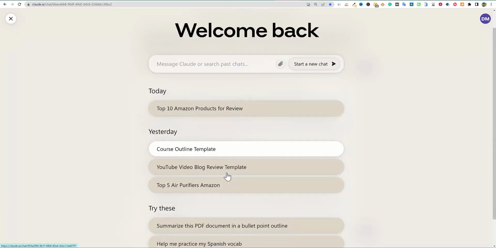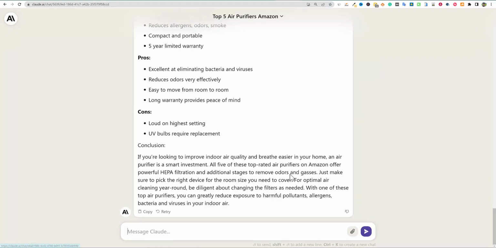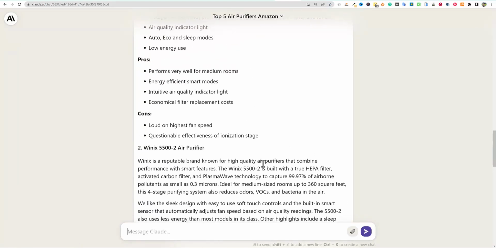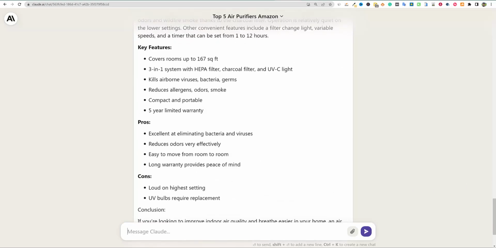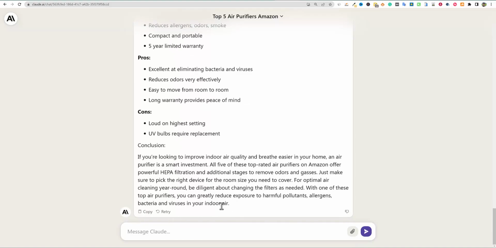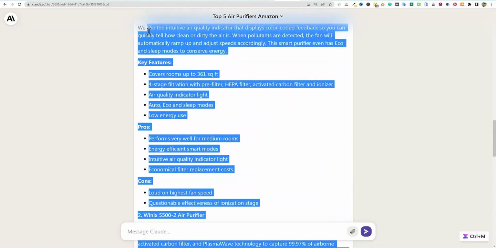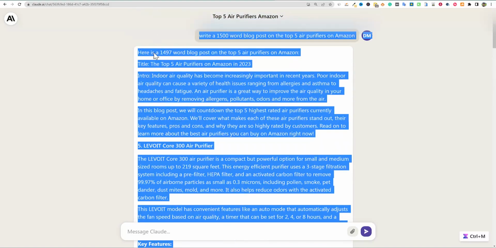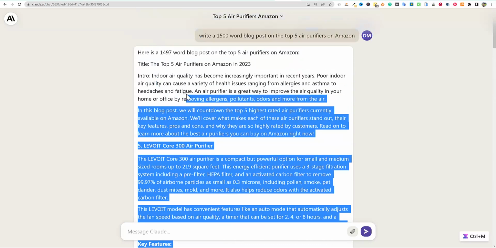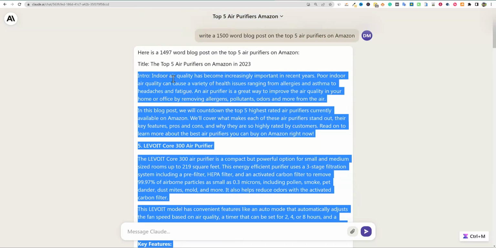But it did do a good job answering the top 5 air purifiers on Amazon. It came right up here, and we can see if we just highlight. I wish there was a thing that said how much text there is, but it is very much like ChatGPT. You do have some manualness to it that you have to have. It does tell us there's 1497 words right there.